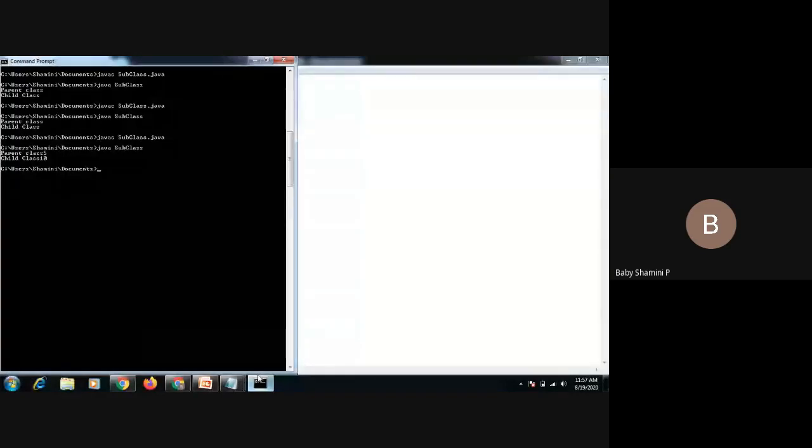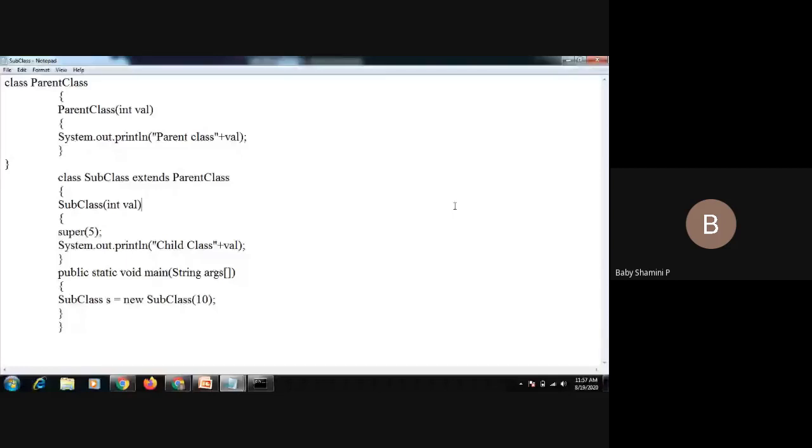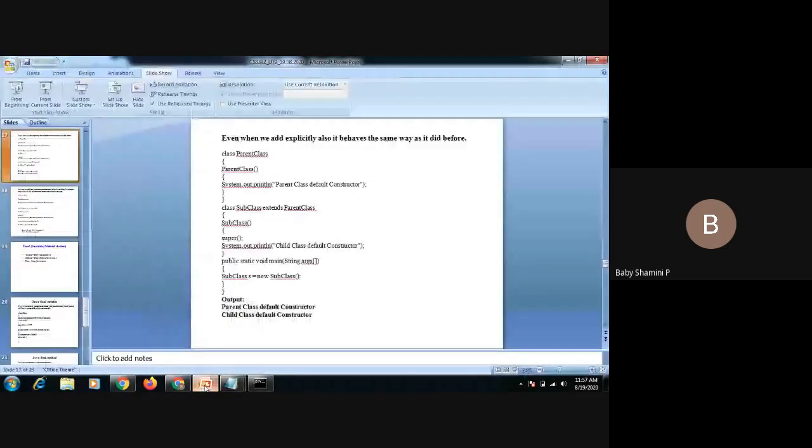So if you are using a parameterized constructor, we must give a statement super of followed by the argument. If you are using a no argument constructor, no need to pass any value. The compiler automatically invokes parent class to the child class. That is the major difference in usage of constructors. All these things come under super class.